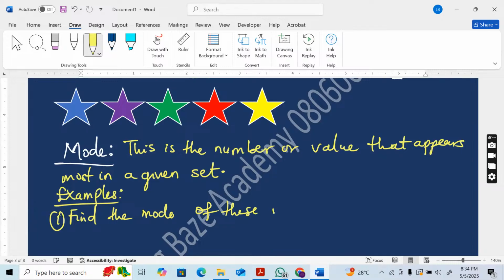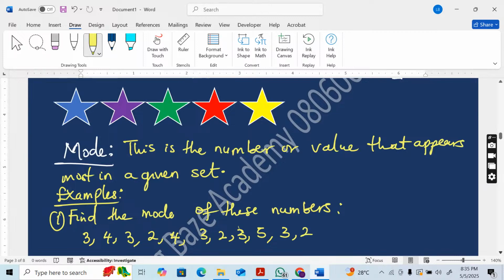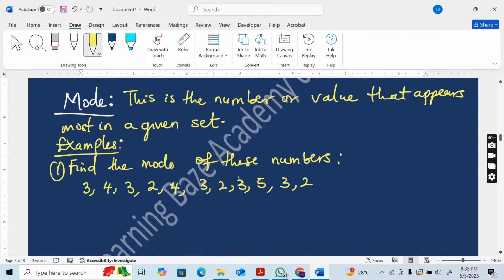Find the mode of these numbers. So we have 3, 4, 3, 2, 4, 3, 2, 3, 5, 3, and 2. So let us arrange these numbers in ascending order so that we can know the one that appears most.